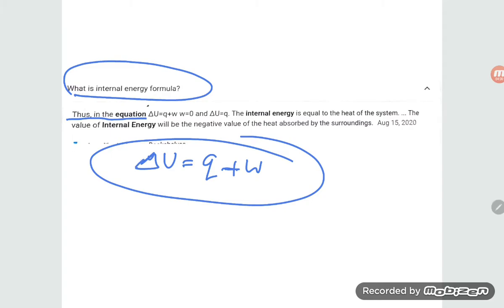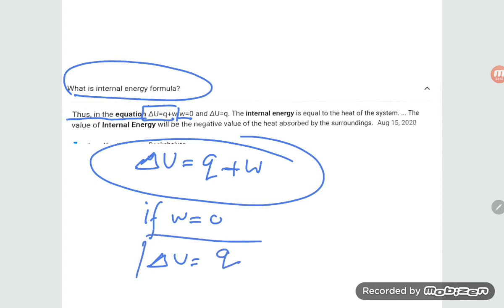That way you are changing delta U. If W is equal to 0, then delta U is equal to Q. So the change in internal energy is equal to the heat of the system.